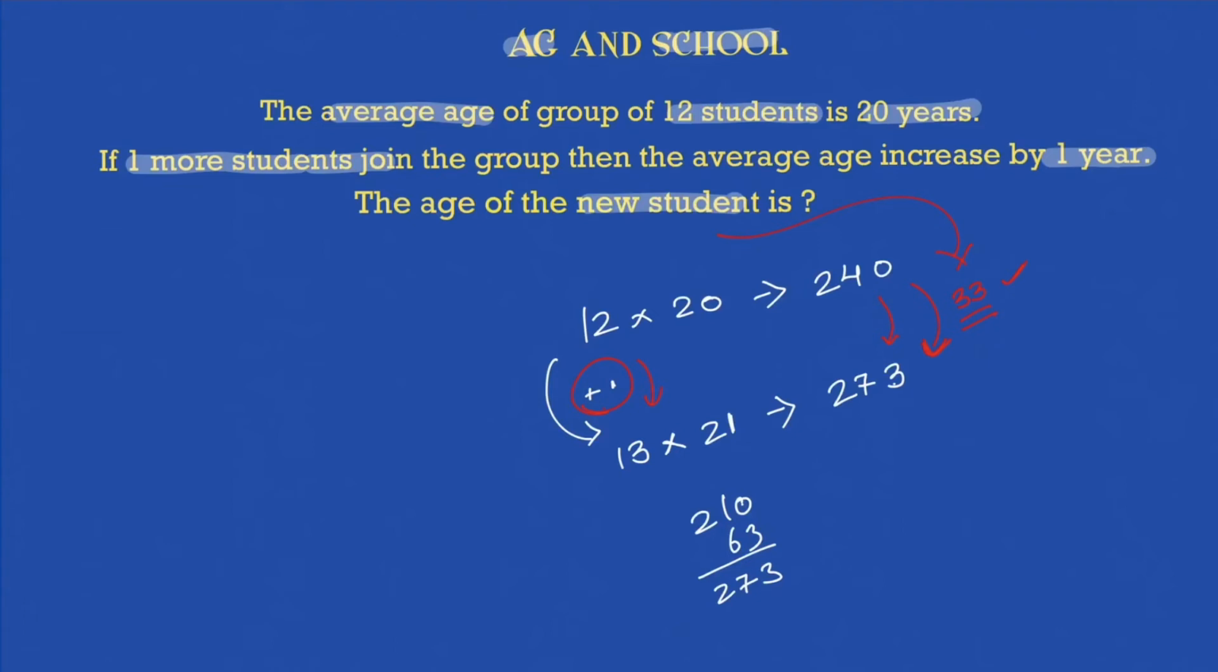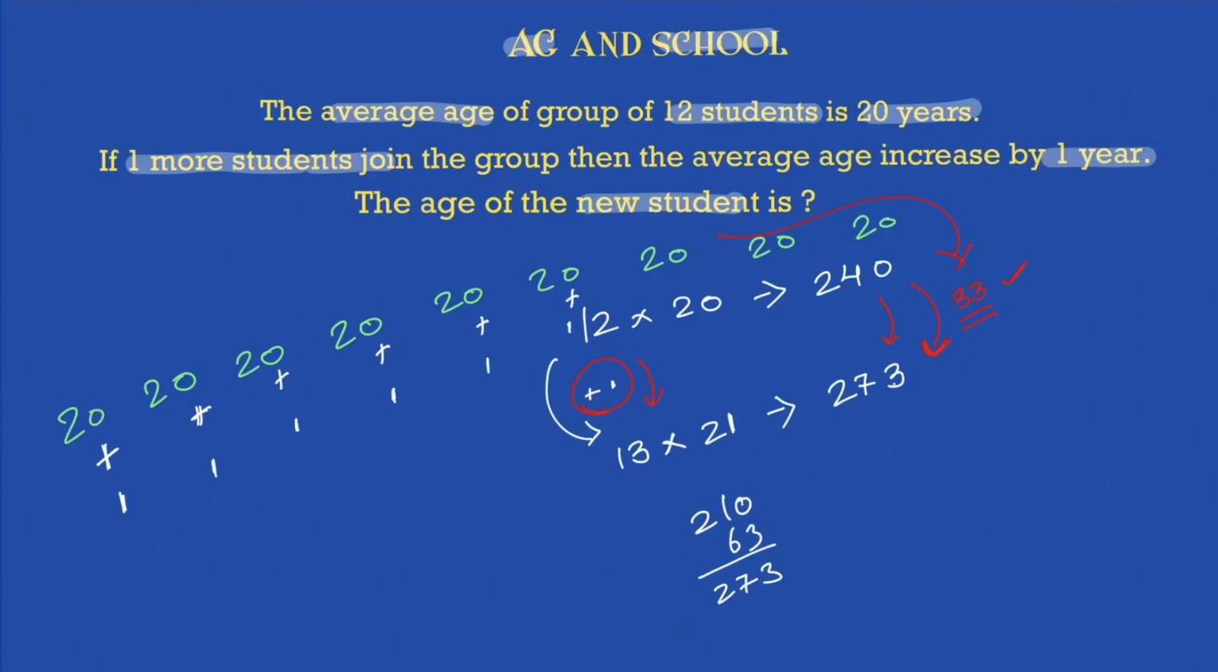Think in this way. There are 12 students and their average age is 20 years, which means I can say the age of each of the 12 students is 20. We know ideally this is not how it will happen, but we can visualize it in this way, right? The age of each of the 12 is nothing but 20. Now one year is added to each one of them, because the average age becomes 21 because of that new guy. So that new guy gave 1 year to each of the earlier students, such that they became 20 to 21.